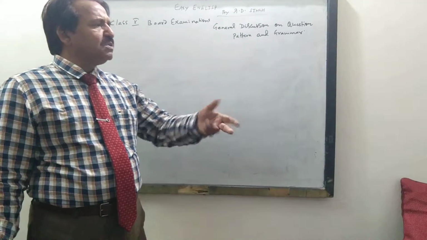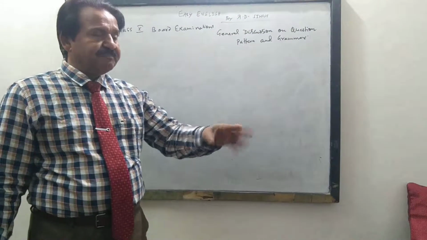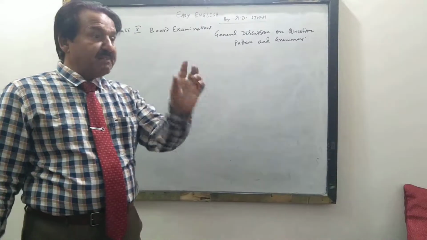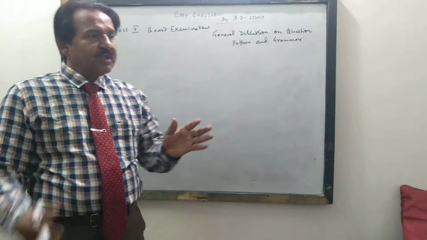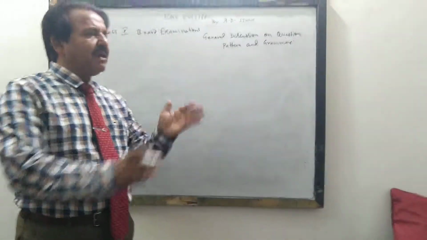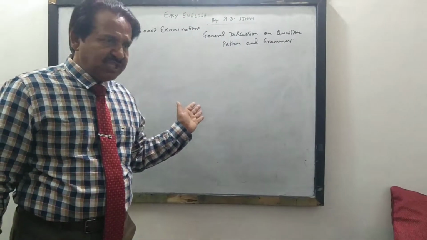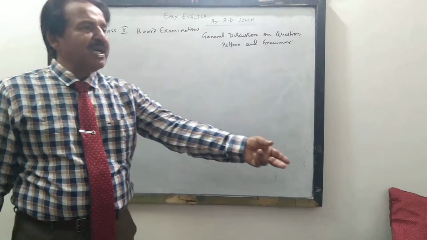Altogether you will have 20 marks for reading, 30 marks for writing plus grammar, and 30 marks for literature and novel, making 80 in total.